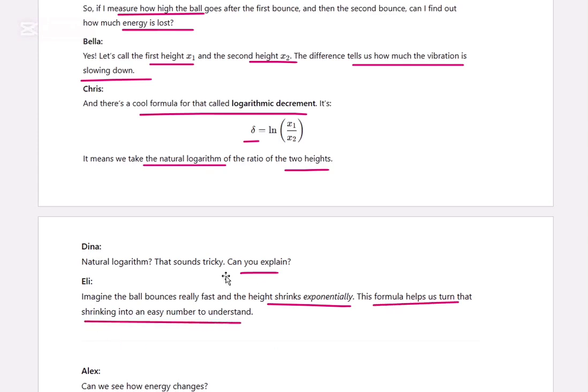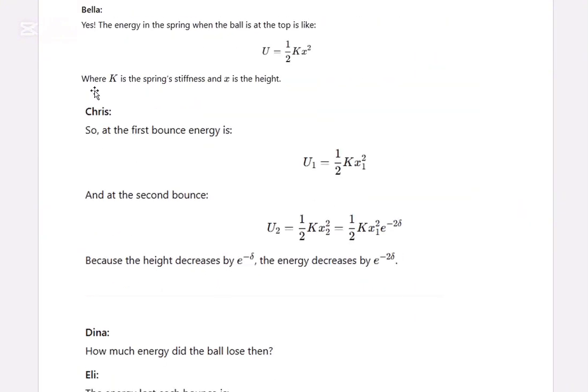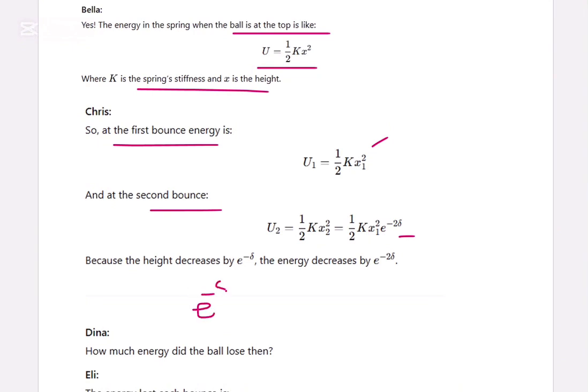Can we see how energy changes? The energy in the spring, when the ball is at the top, is 1 by 2 k x squared. k is the spring stiffness, x is height. At the first bounce, energy is this one. At the second bounce, energy is this one. We know the height decreases by e power minus delta, so energy decreases by e power minus delta squared, that means e power minus 2 delta.